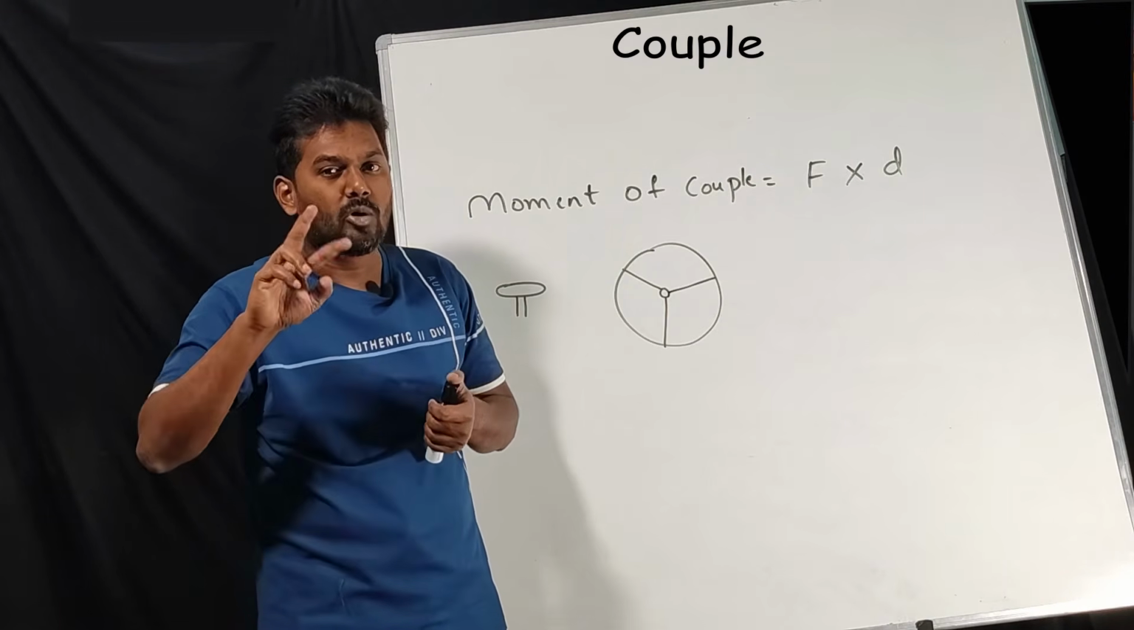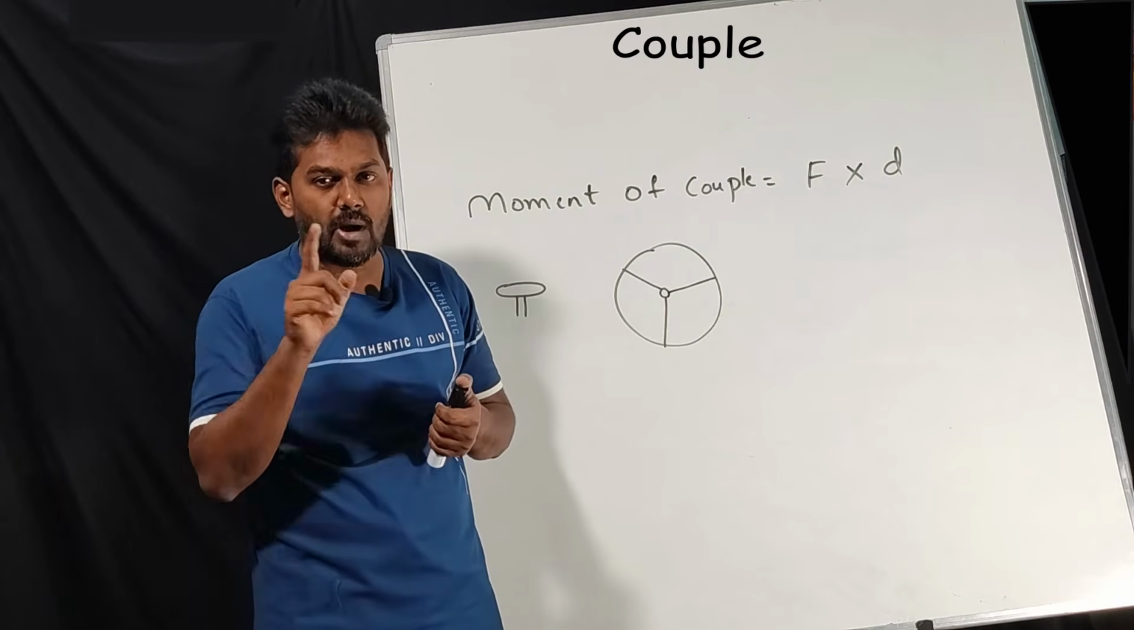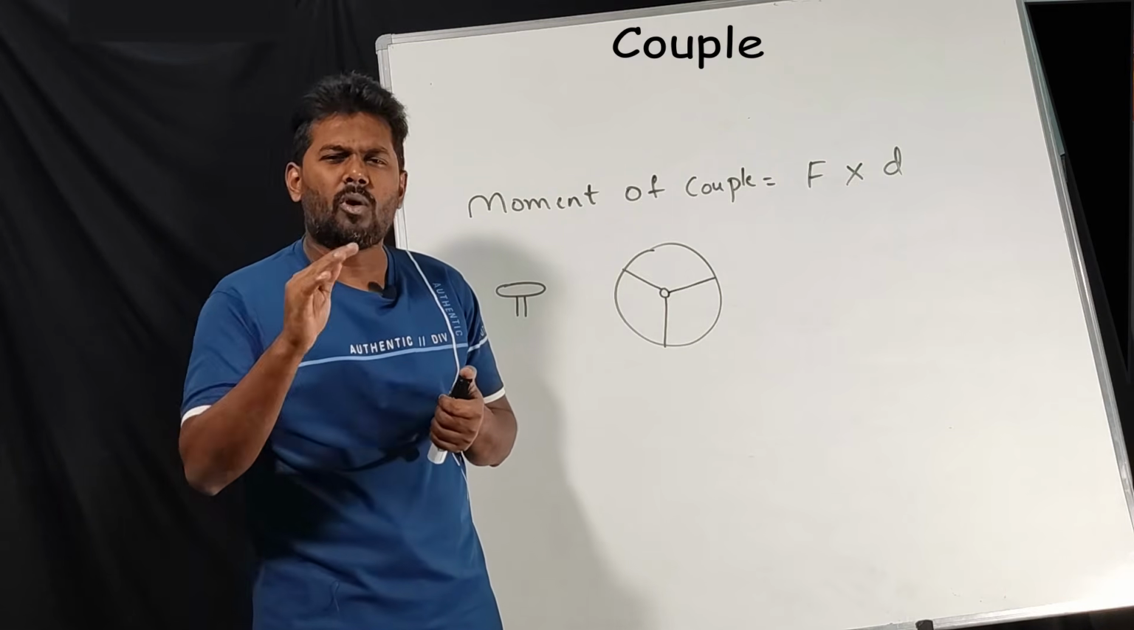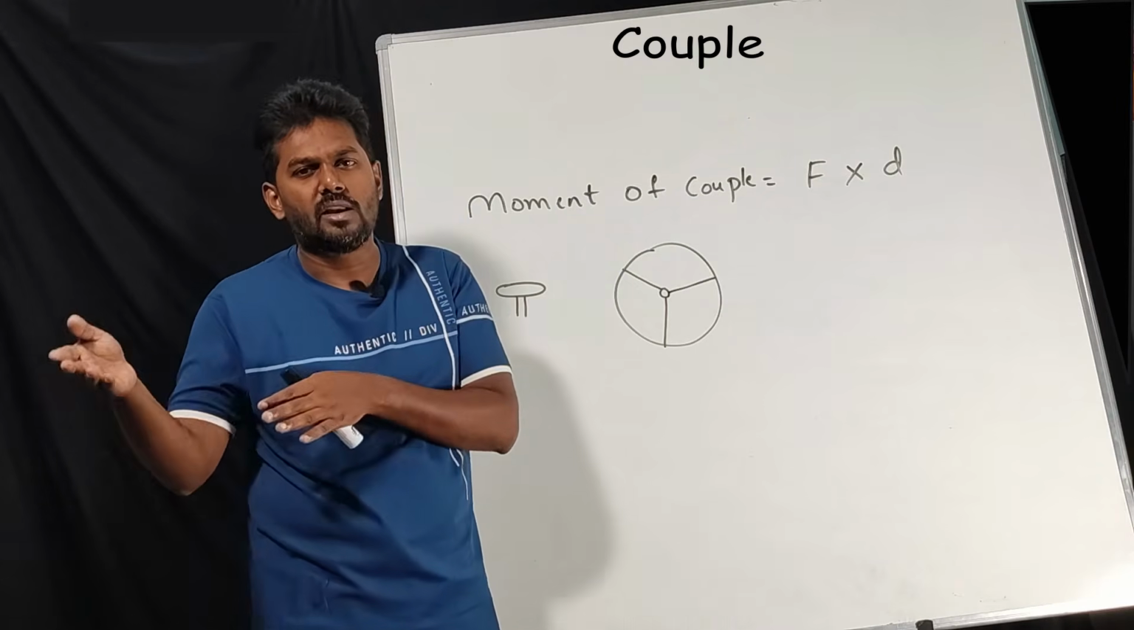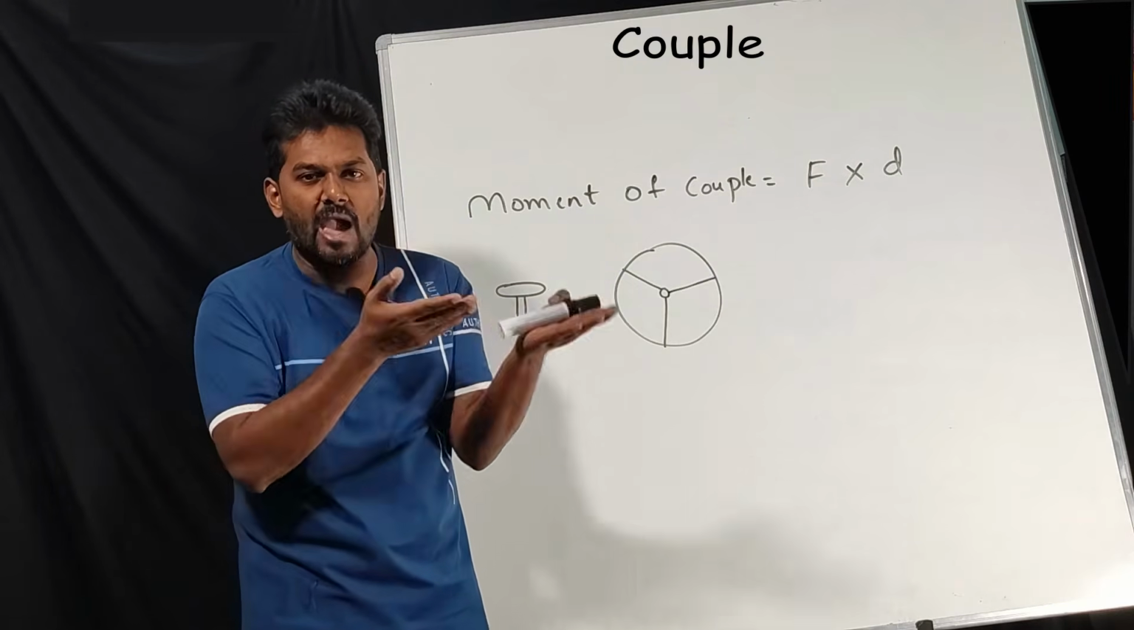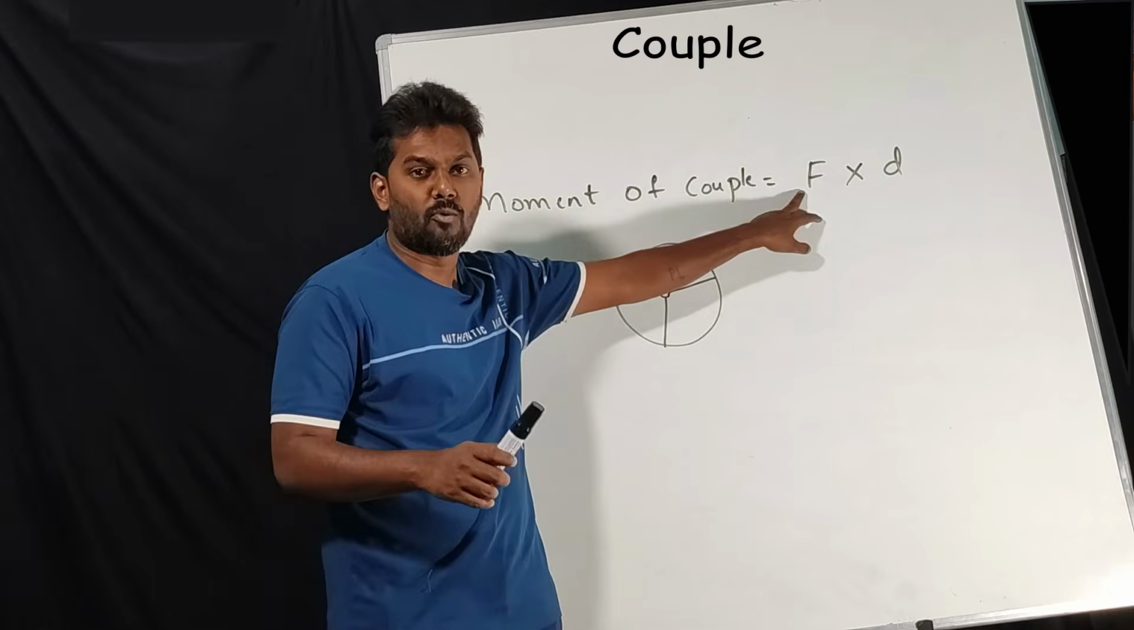Why? Because both the forces are opposite in direction but they are equal in magnitude. What do you mean by equal in magnitude? If the externally applied force is 10 Newton, then the reaction force is also 10 Newton. They have the same value. So you can apply any one force.